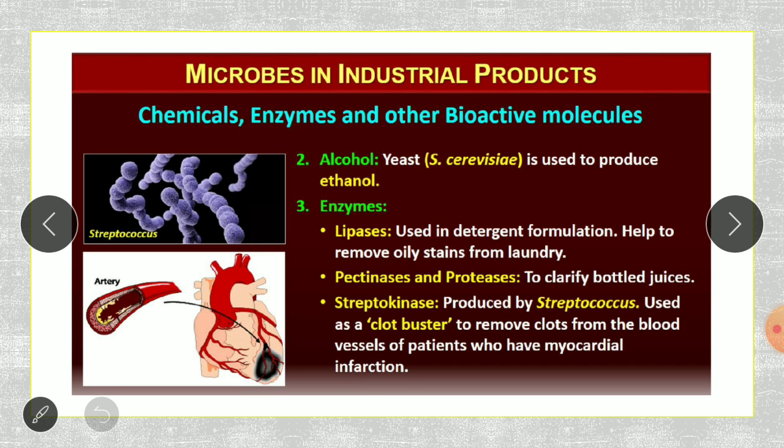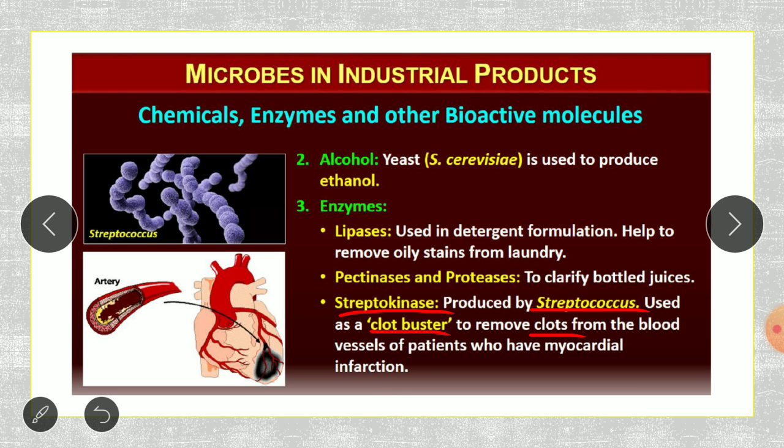Then, another important enzyme, the streptokinase. The streptokinase is also known as the clot buster. So, this streptokinase is going to be produced by using the microorganism Streptococcus, again a bacteria. What this streptokinase is doing is helping to remove the blood clots that are there in the patients who are having myocardial infarction.